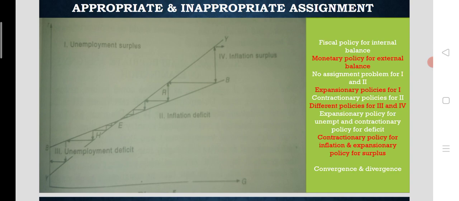So in order to remove the deficit, the policy wrongly implemented here is fiscal policy for BOP's equilibrium. So for attaining BOP's equilibrium, reducing the deficit, government expenditure is reduced.